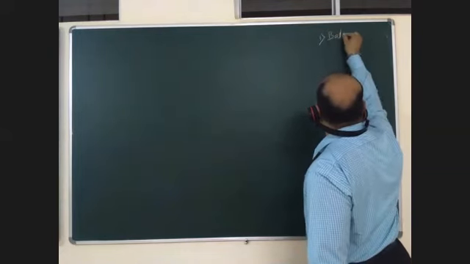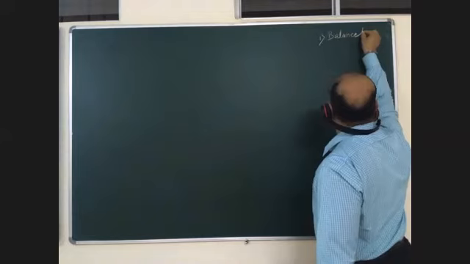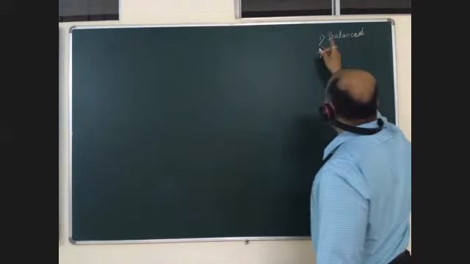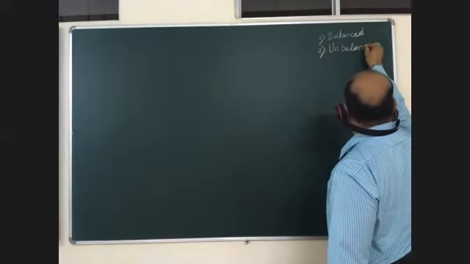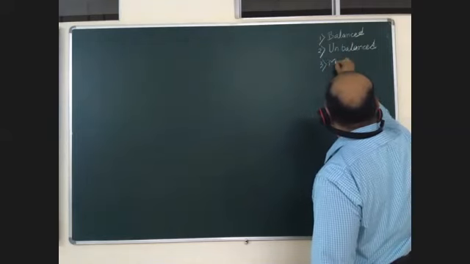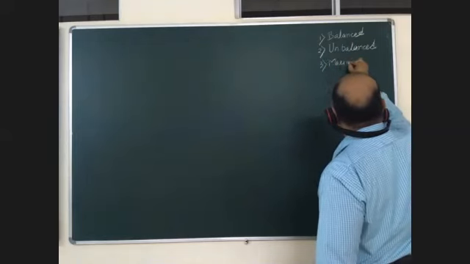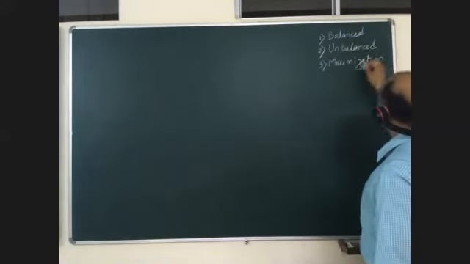The first type is balanced problem, which we have already seen. The second is unbalanced. Third is maximization.